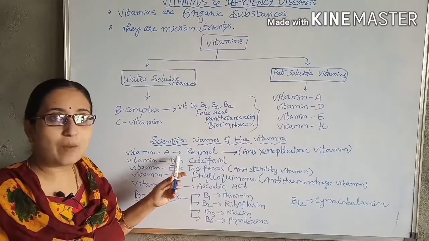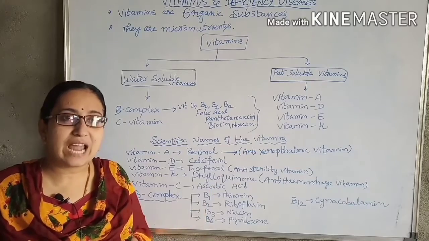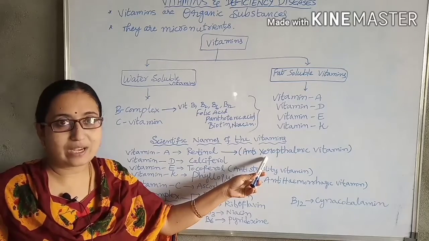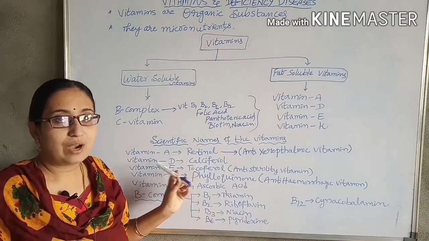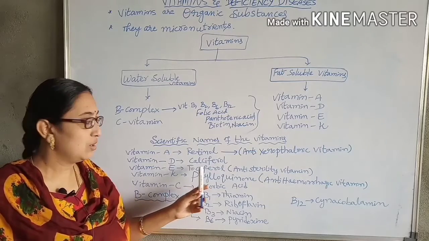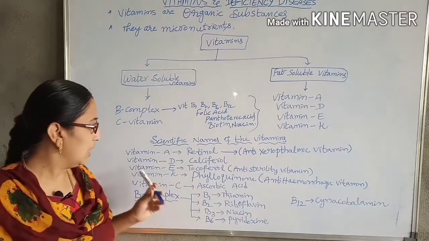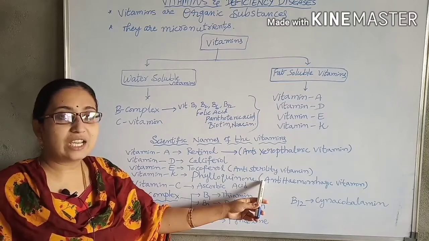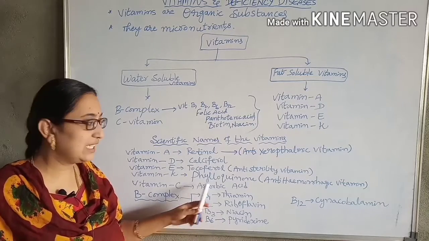Vitamin A is commonly called retinol. It is also called anti-xerophthalmic vitamin. Vitamin D is called calciferol. Vitamin E is called tocopherol, which is the anti-sterility vitamin. And vitamin K is called phylloquinone, which is the anti-hemorrhagic vitamin. Vitamin C is called ascorbic acid.